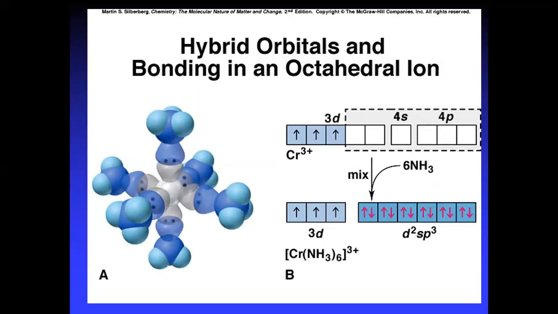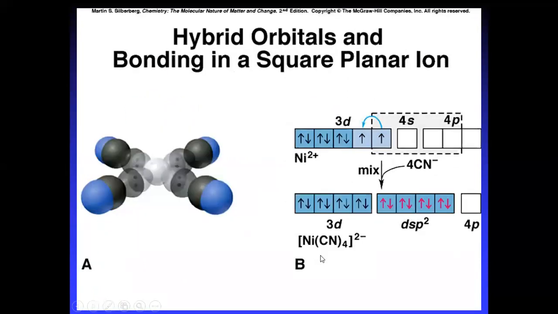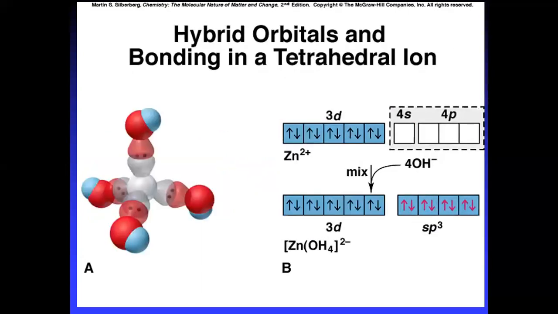Now if you see the bonding in octahedral complexes, in the chromium hexamine complex, six ammonias occupy the empty orbitals, and thereby the chromium hexamine complex is formed. Similarly, for hybrid orbitals in square planar, three are empty and we need four, so an electron is promoted, and you get four orbitals with dsp2 hybridization, the square planar tetracyanonickel complex.